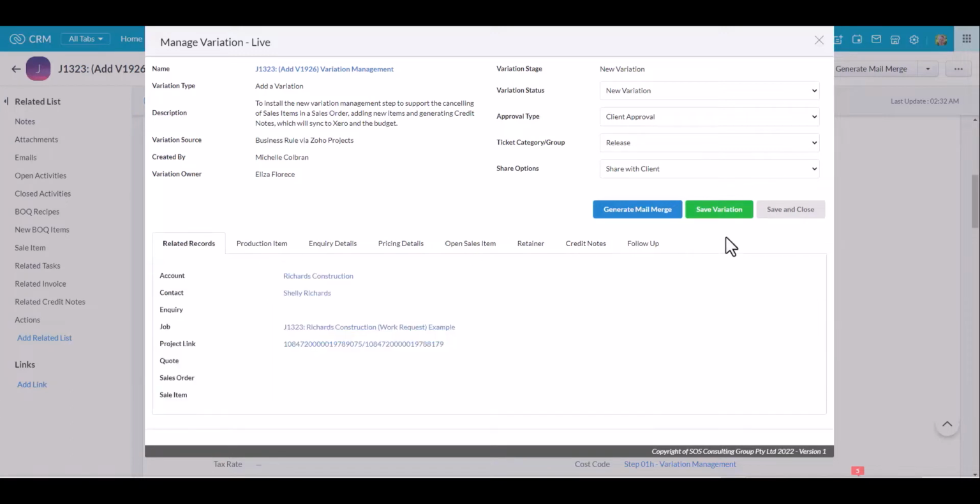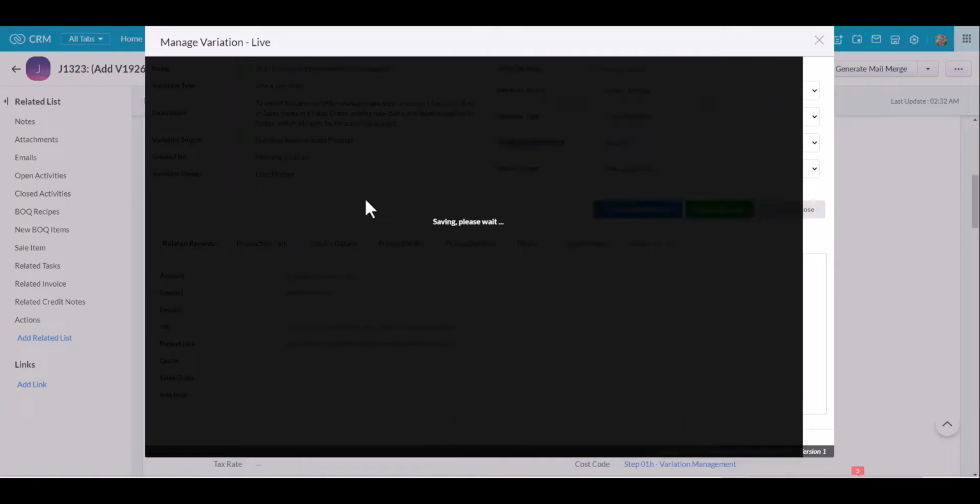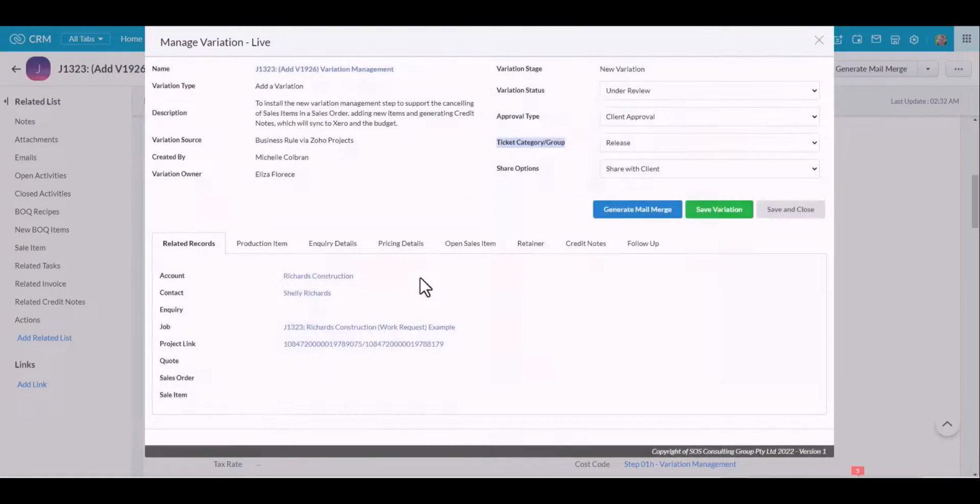Now I'm going to start up here with these fields at the top. Here I've got my variation status. The first thing that I'm going to do is change that to under review, because we're now looking at the estimate. I'm confirming that it requires client approval, and this category field here is a custom field. I'm going to select for mine that it's a release. I'm going to say I want to share it with a customer, and I could now just click on save and stay in the widget.